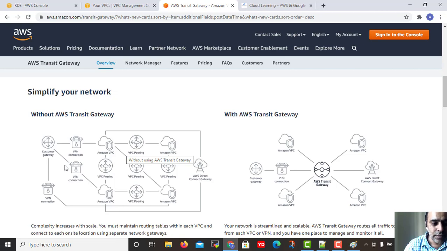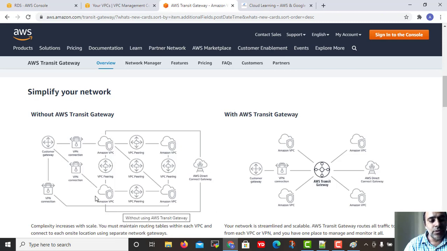Suppose I want to talk to this VPN, I will create a VPN connection here. Then one VPN connection is for this, and one VPN connection for this VPC. Then if there is a Direct Connect gateway, with the Direct Connect gateway you can connect multiple VPCs.